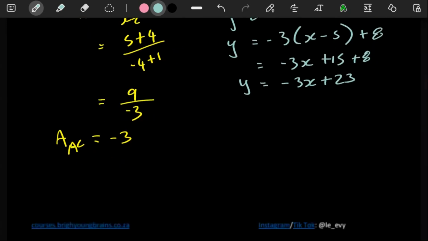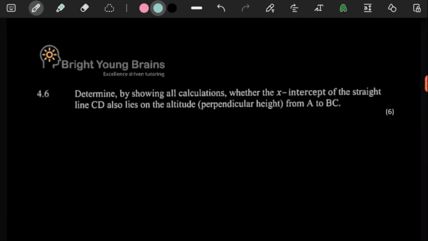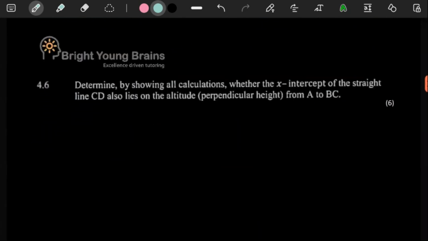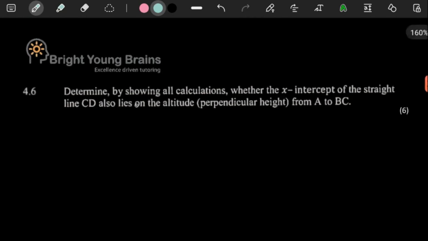So the next question is out of 6. It says, determine by showing all calculations whether the y-intercept of the straight line CD also lies on the altitude from A to BC. So obviously these are the kinds of questions where you read them once, but you don't have to panic. You obviously do not want to read them again. But you also want to understand what altitude is. But fortunately here they're giving us a mini hint.